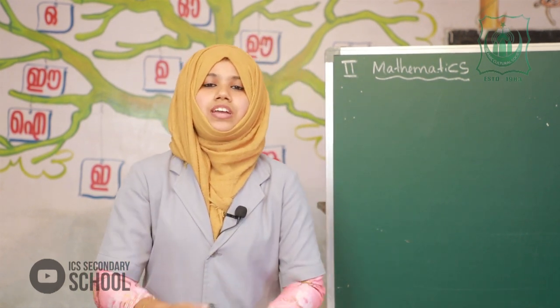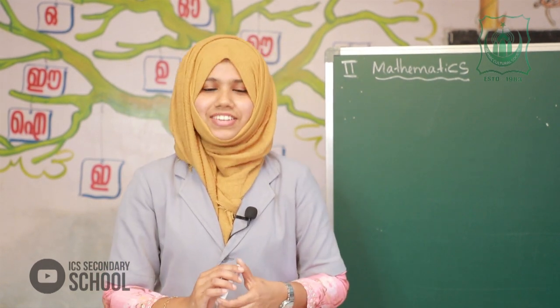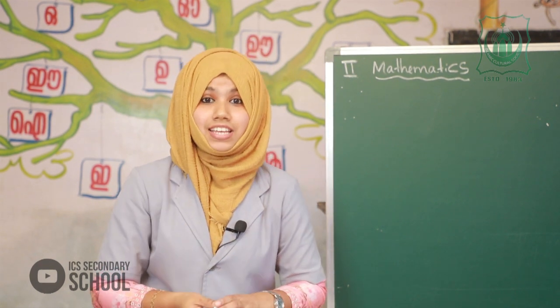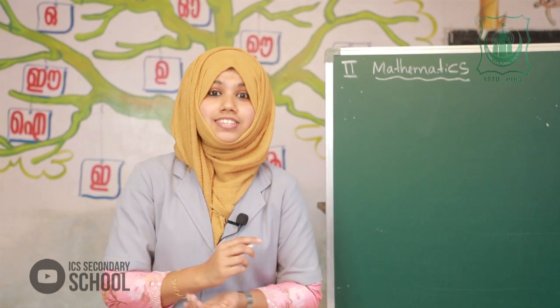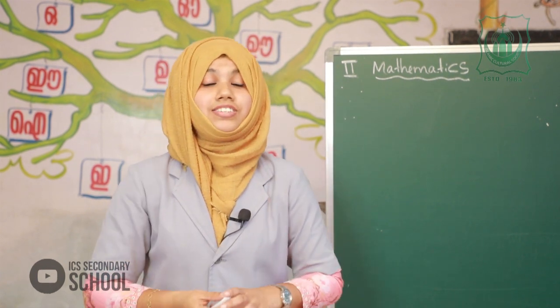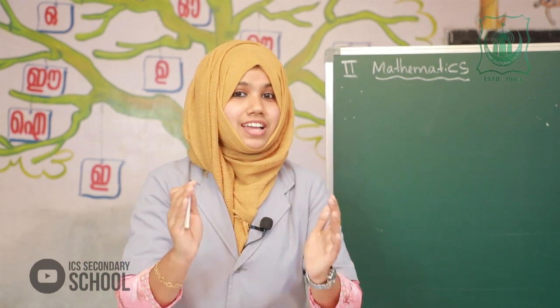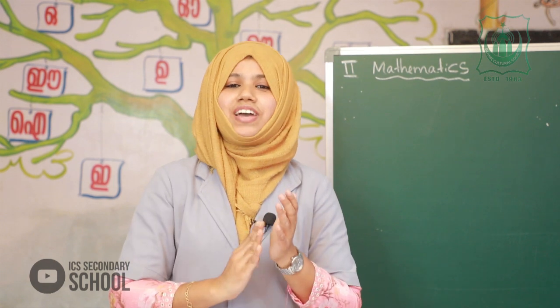And six tens are 60. Seven tens are 70. Very good. And eight tens are 80. And nine tens are 90. And ten tens are, yes, very good.